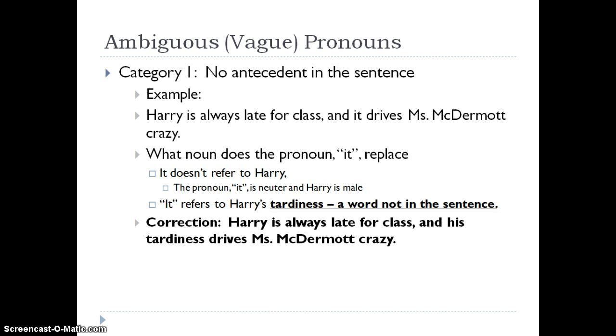It could possibly refer to class, but that doesn't make sense. The class doesn't drive Miss McDermott crazy. What drives her crazy is Harry's tardiness, his inability to get to class on time. That's not in the sentence. So a correction could be, "Harry is always late for class, and his tardiness drives Miss McDermott crazy."